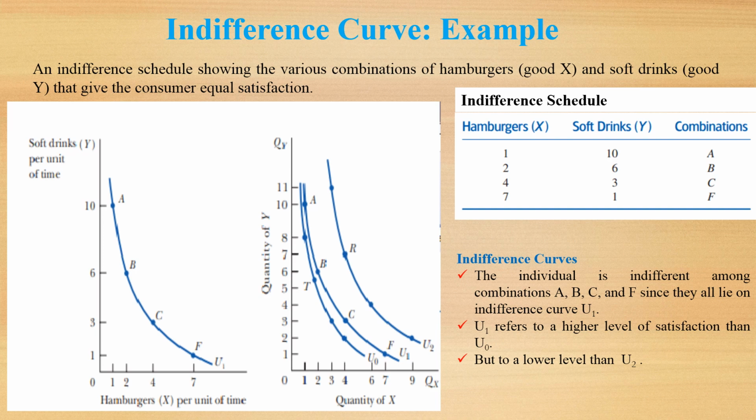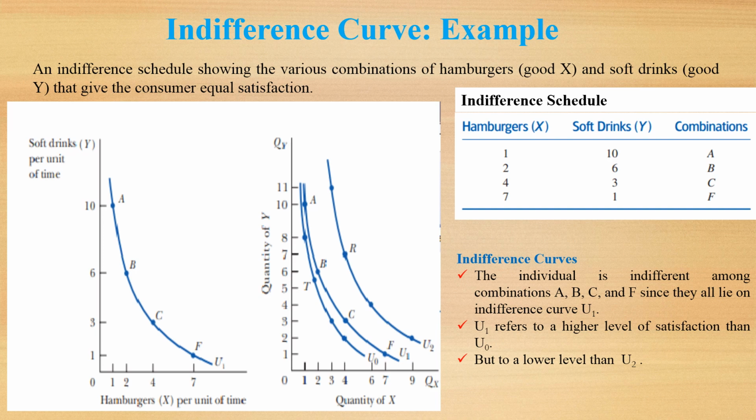You can see that on the indifference curve on the left side we have different combinations: combination A, combination B, combination C, combination F. At combination A we have 1 hamburger and 10 soft drinks. At combination B, she may choose 2 hamburgers and 6 soft drinks.